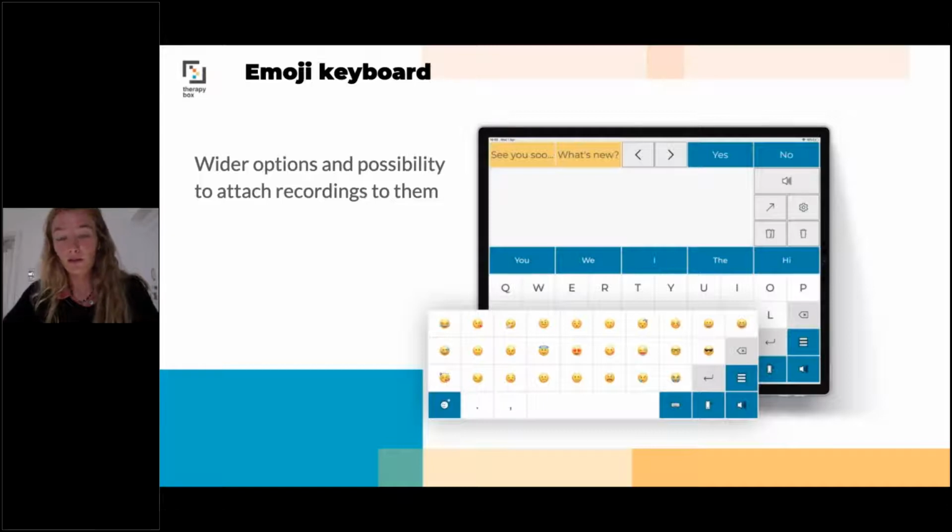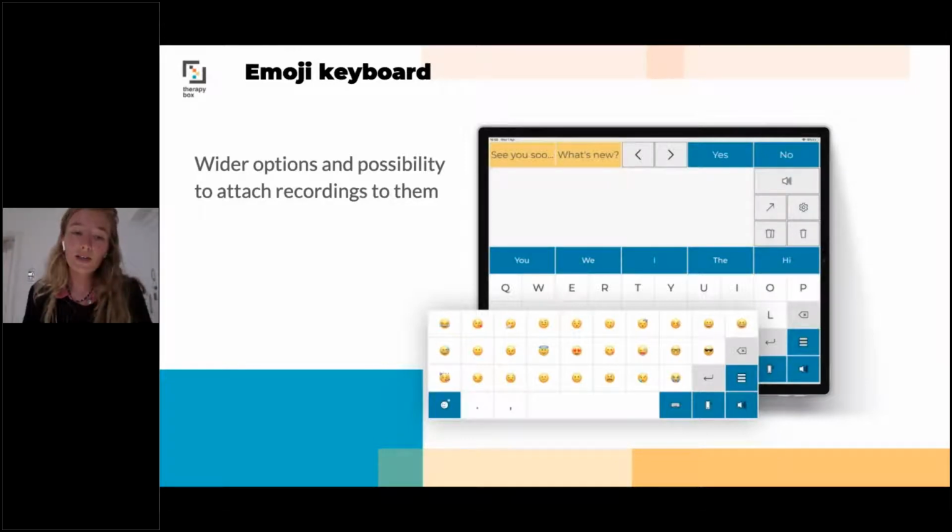And so that's why, after consulting some of our users and some of the professionals that we met, we realized that we should keep them. So now we actually offer a wider range of emojis. Each emoji is customizable, so you can attach any sound that you need. You can even record your own sound, or you can take one from the default ones that we offer.